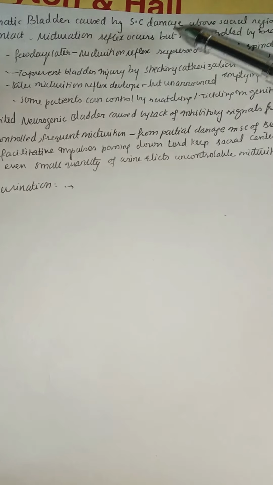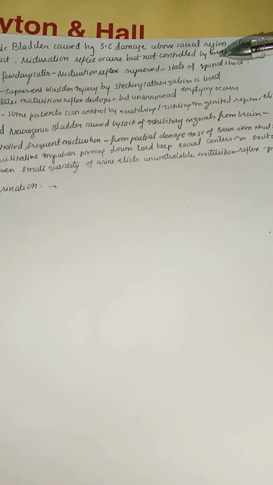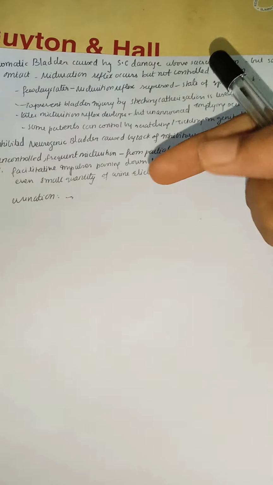The next condition we have is automatic bladder, caused by spinal cord damage above the sacral region. Here the sensory and motor parts are fine, but above the sacral region there is some problem, while the sacral segments are intact. So the micturition reflex occurs but is not controlled by the brain, because above the sacral region they are cut off. A few days later the micturition reflex will be completely suppressed in the state of spinal shock. To prevent bladder injury by stretching, catheterization is used; we send a catheter and remove the urine in this case.